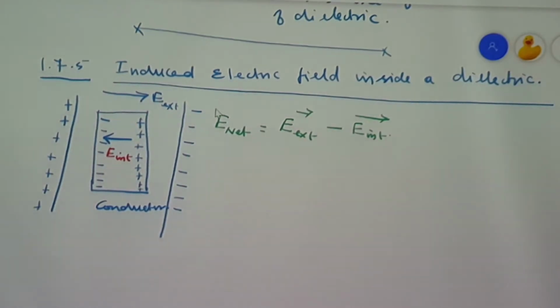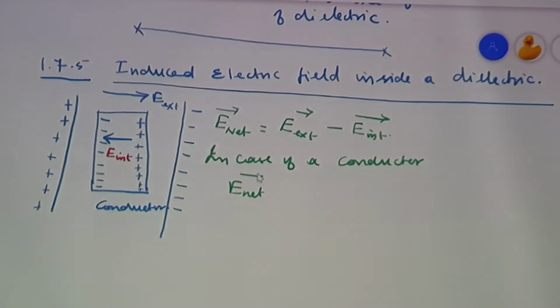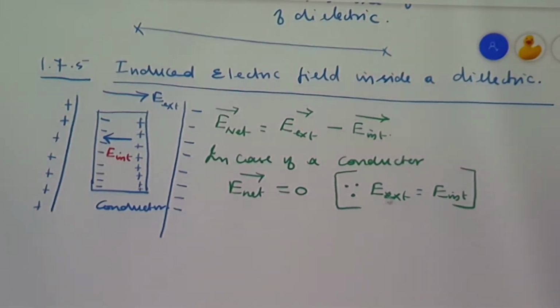See, in case of a conductor, the net electrical field available is equal to 0, since E external is equal to E internal and also in the opposite direction. So E external is equal to minus of E internal. This we have already studied in the previous case of conductor in electrostatic equilibrium.